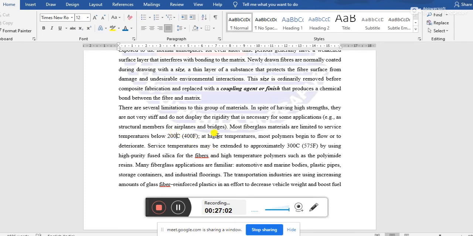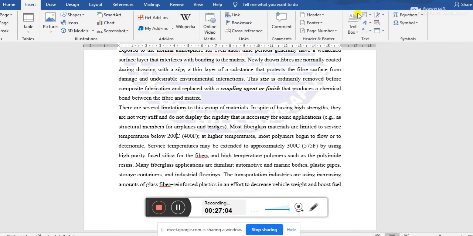Sorry, this is 200 degrees Celsius; I forgot to give the degrees Fahrenheit. Now the limitation is 200 degrees Celsius or 400 Fahrenheit. Up to this temperature, glass fiber is okay.